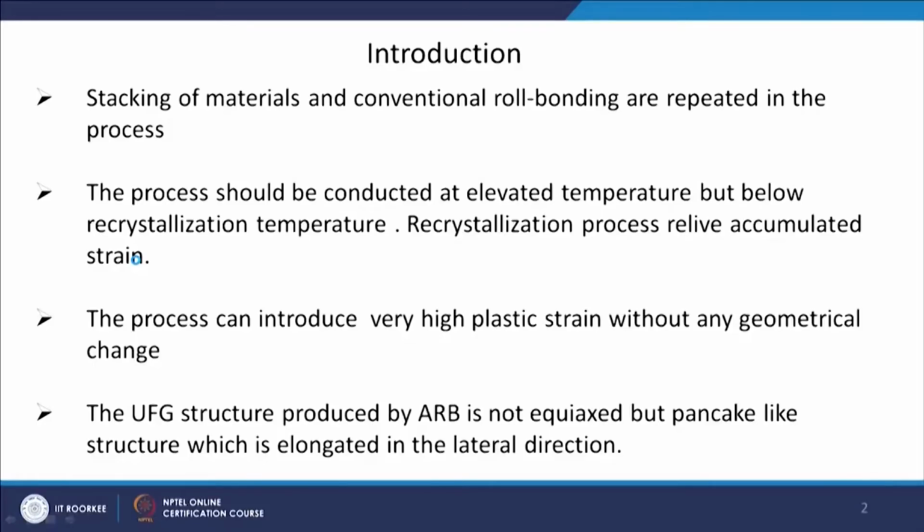Basically you want to increase the roughness of the sheet so that it creates more area for the bonding, as well as there will be cleaning processes. So it has its share of complexities in terms of sample preparation or surface preparation. It is like conventional bonding repeated continuously.